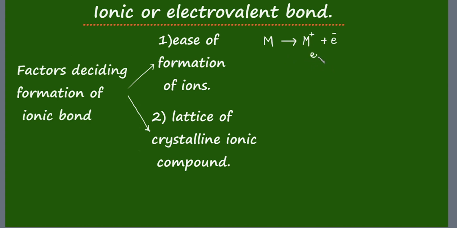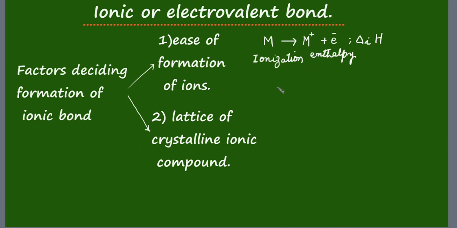Its energy changes. Energy change is represented by the term enthalpy. Here, this energy change is endothermic in nature. That is, it is absorbing energy. So, that is represented as delta ionization enthalpy. H for enthalpy, I for ionization. Ionization enthalpy. So, ionization enthalpy decides the conversion of atoms to cations.